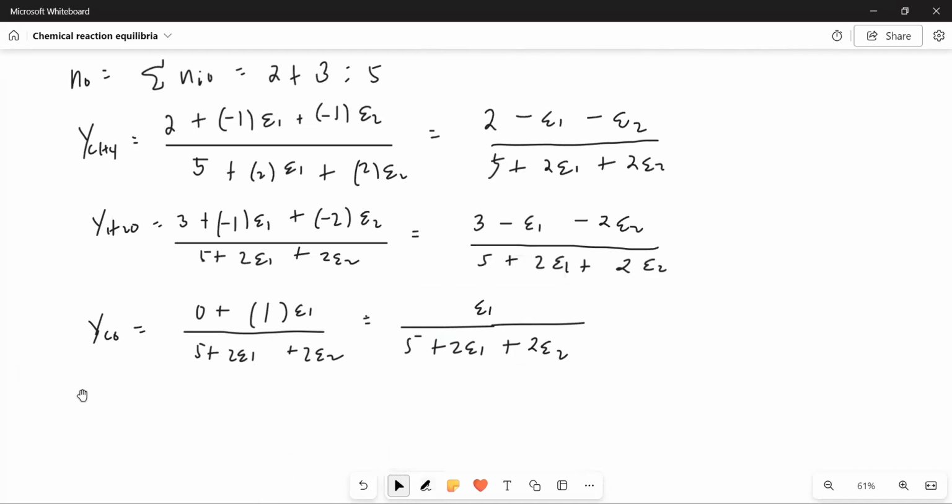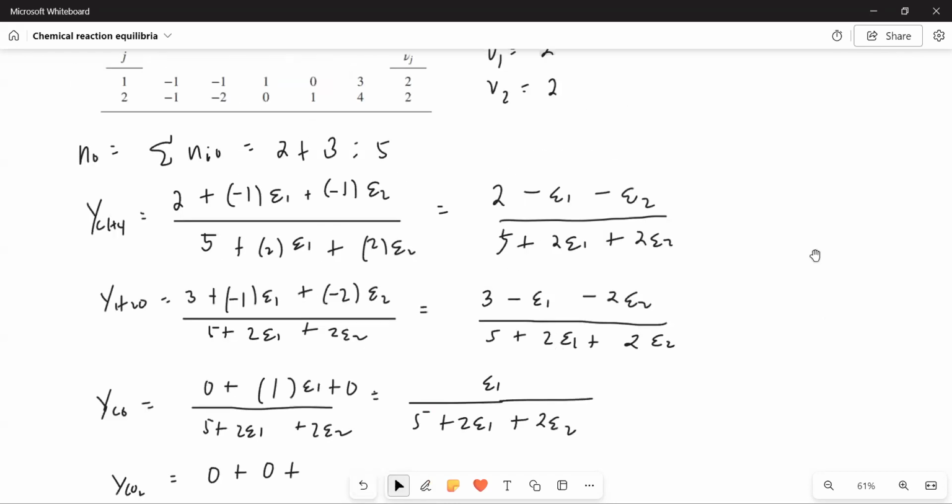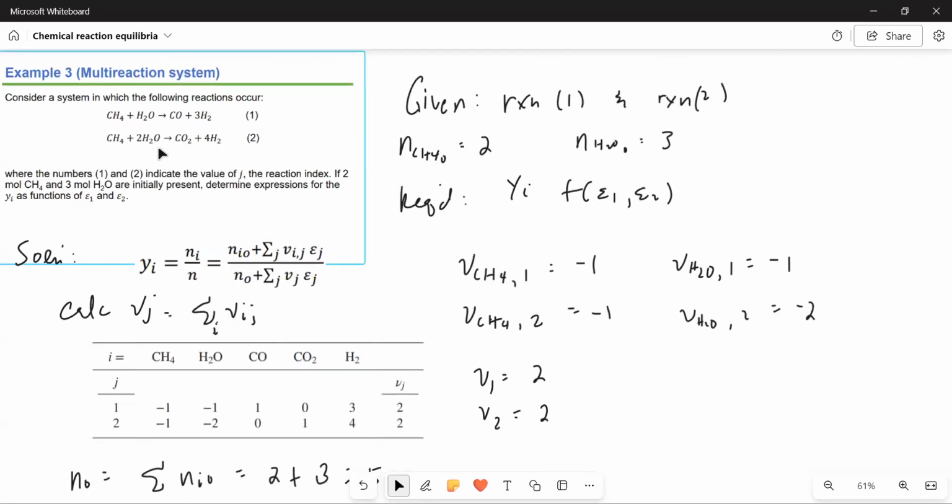How about carbon dioxide? It's 0 initially. Let's put 0 here for reaction 1. For reaction 2, it's positive 1.